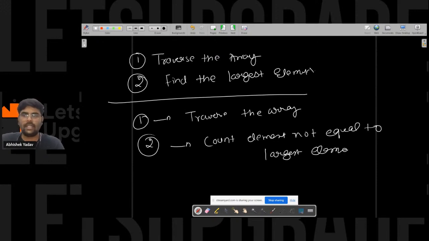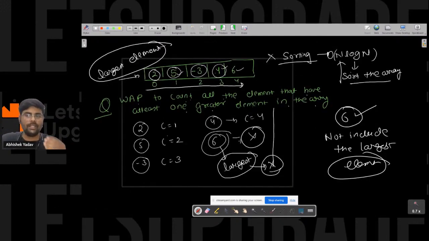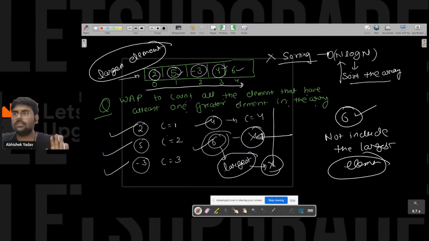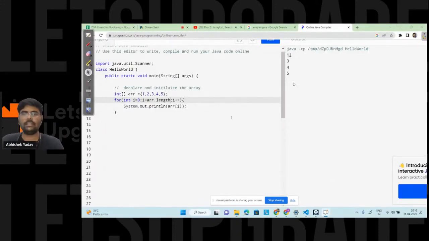Okay, and you will get the answer. There is no need to do sorting, there is no need to do searching here, right? So what we have done, we have done some observation. When I wrote the question and was writing the explanation, I got to know that I just have to ignore the largest element, right? And there is no need to do sorting and all, right? So let's try to write the code, then you will get the clear understanding.